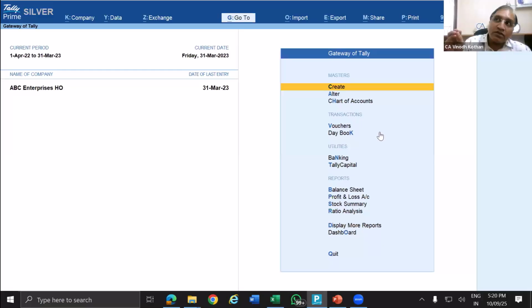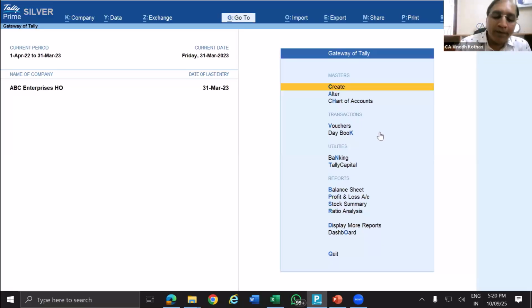Sometimes if your macro file is not opening in spite of unblocking the file, you can check the security settings. Now we are going to understand how to export the data to XML, and how to import the data in XML. Second, how to export the data when the Tally data contains both previous year and current year, and how to export the data when there are two different Tally data.